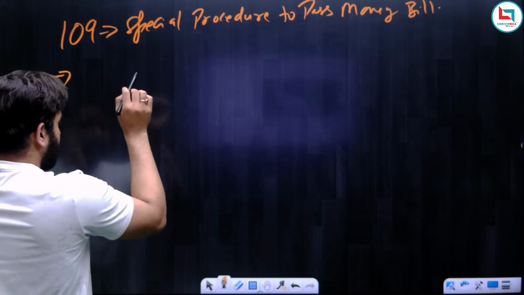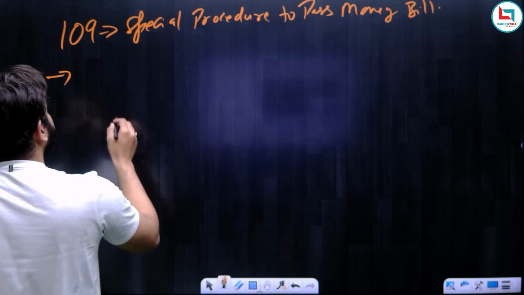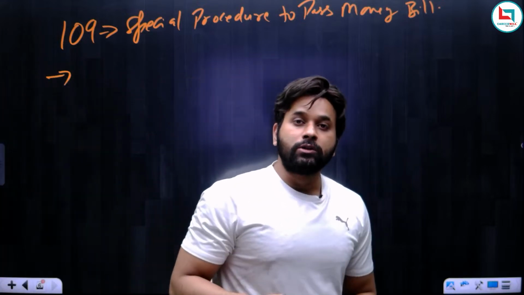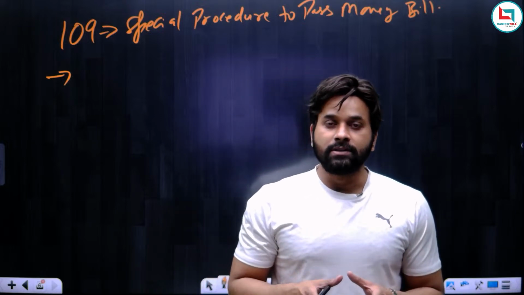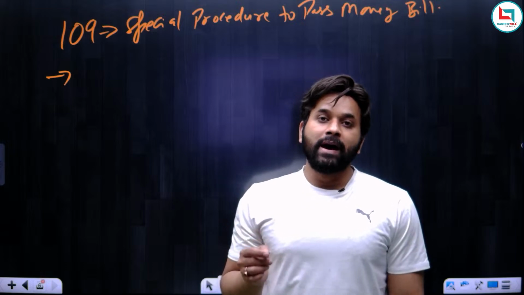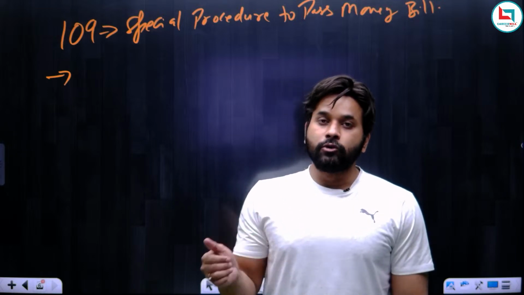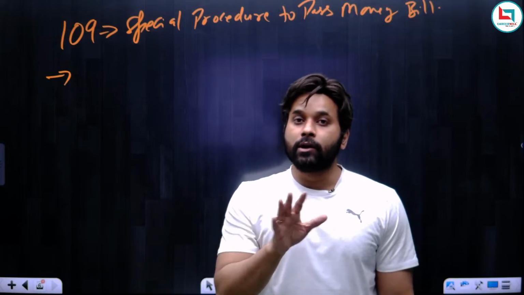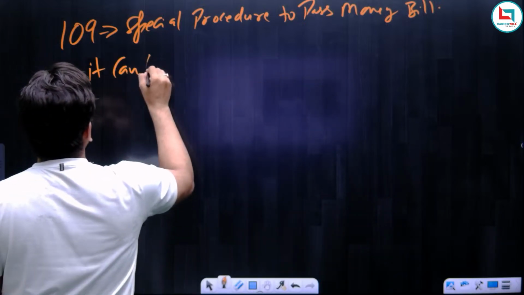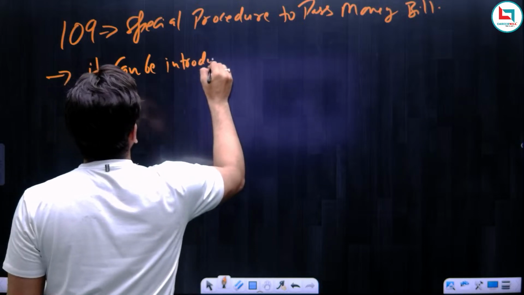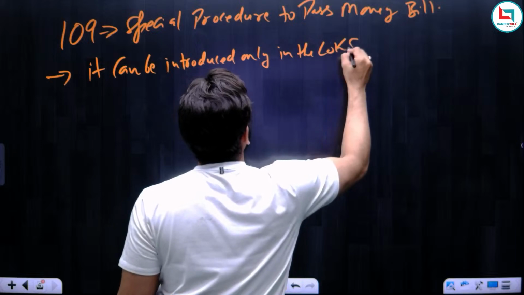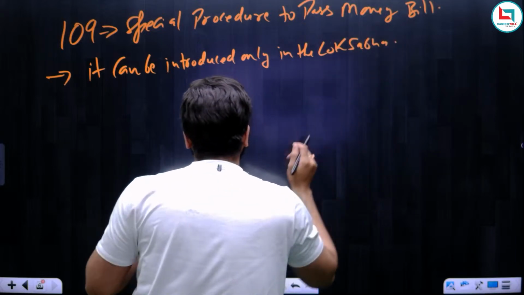The first point in this is that this bill can be introduced only in the Lok Sabha. Here we won't say that the Lok Sabha and Rajya Sabha have equal powers. Remember, when it comes to the money bill, Lok Sabha has the upper hand. The money bill can be introduced only in the Lok Sabha and not in the Rajya Sabha.